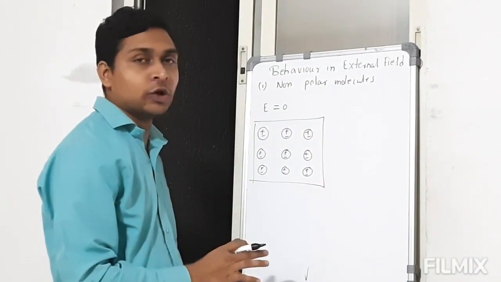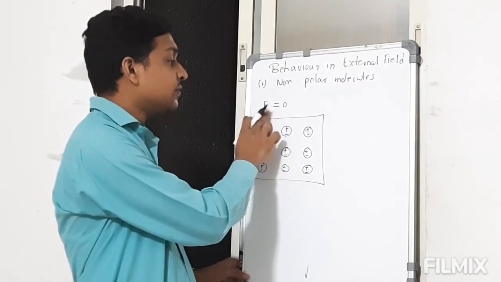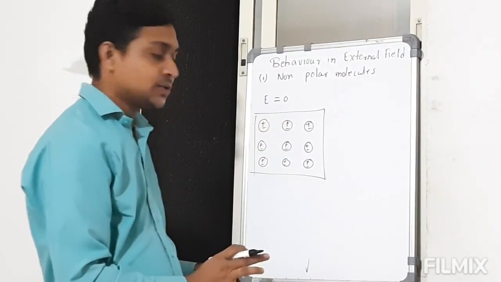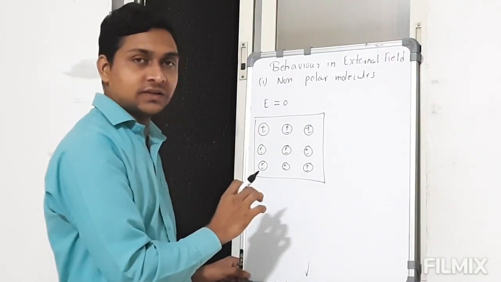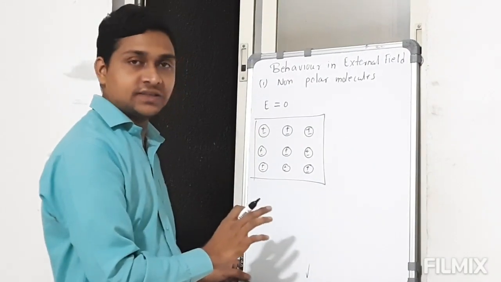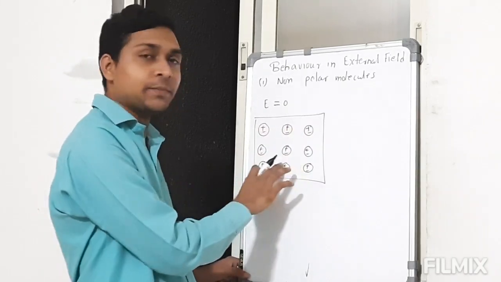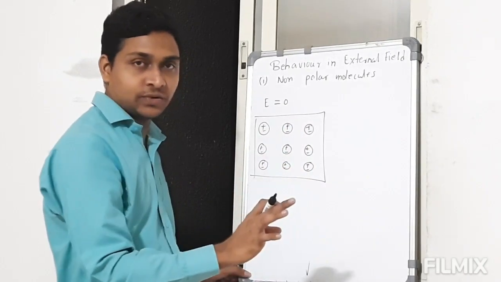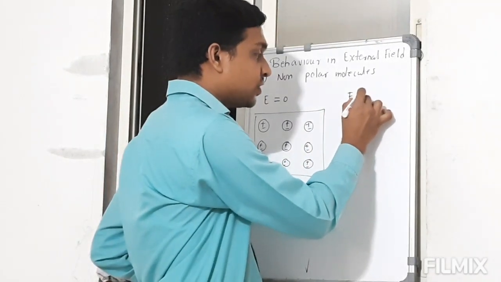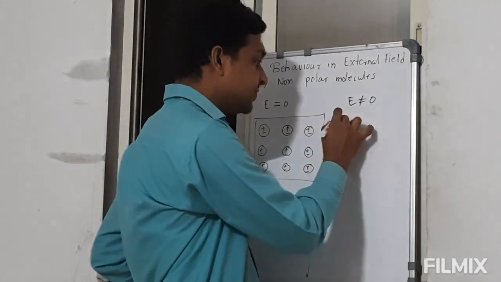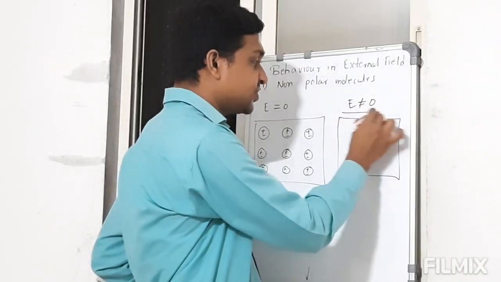First is for non-polar molecules when the electric field is not there. Here the positive and negative charges are equally spaced, so there is no alignment we can see. The net electric dipole moment for this is 0. Now when we apply an electric field which is not equal to 0, suppose the electric field is in this direction.